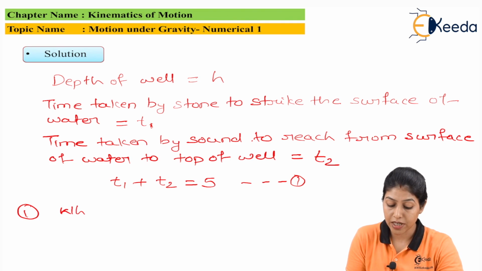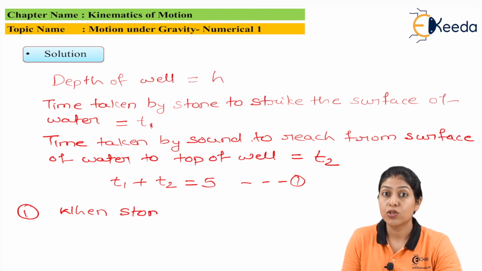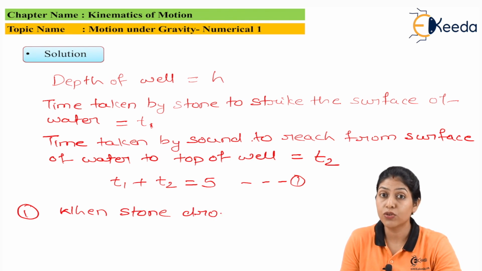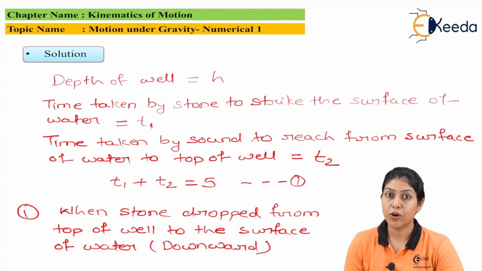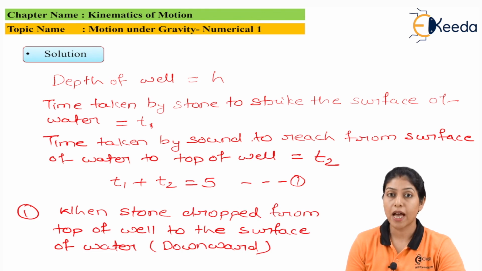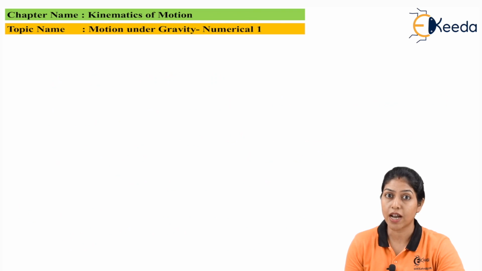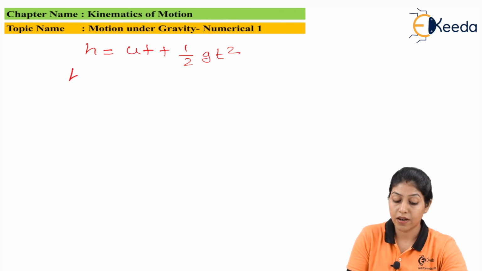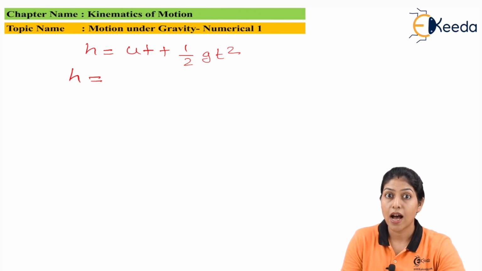Now the first condition is when the stone is dropped from the top of the well to the surface of the water. This particular movement is considered as the downward movement, and we apply the equation of motion under gravity which is related to height, or the total distance traveled by the body. The equation is h equals ut plus half gt square, and here h is the height, or the total distance traveled by the stone from the top to the surface of the water.